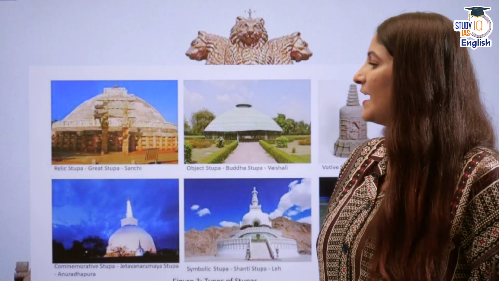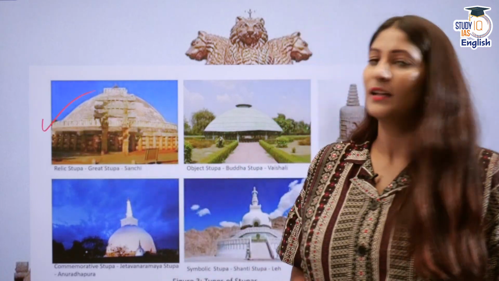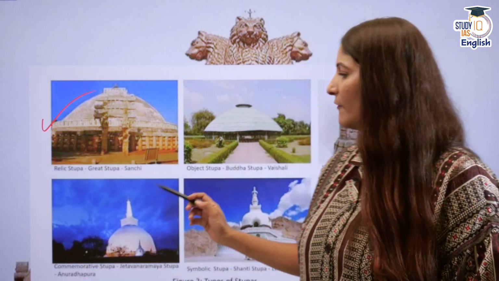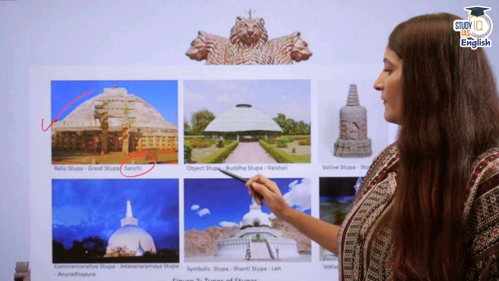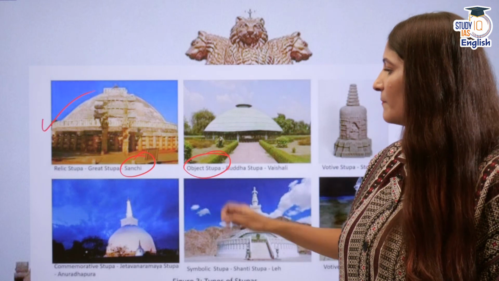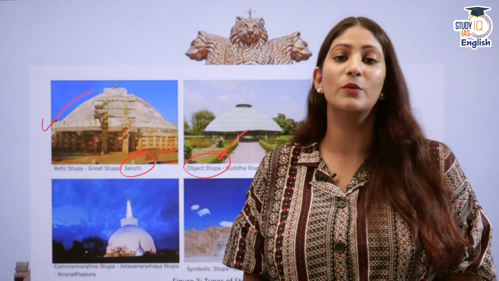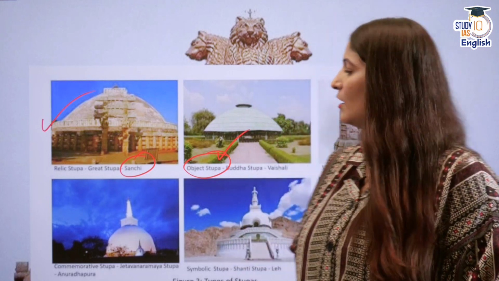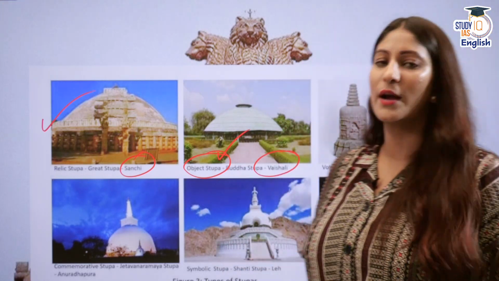So as I told you, there are different types of stupas. Not only one. Not only to commemorate something or bury something. But we have first type of stupa, that is relic stupa. Relic stupa is generally to bury the remains of righteous people like Buddha. We have one at Sanchi. Then we have another one, object stupa. Object stupa is used to bury the important objects which are related to holy people. Like we have one at Vaishali.